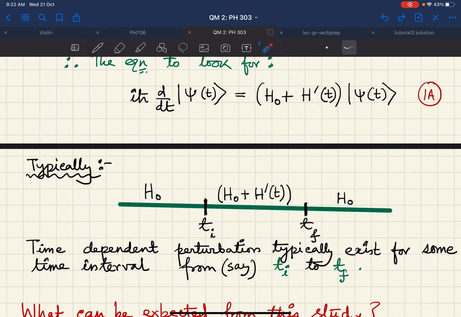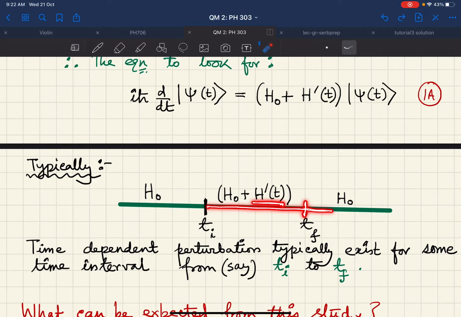So I have the total Hamiltonian after t_i equal to H0 plus H prime of t. And then after I reach time t_f, I decide to stop this perturbation H prime of t.